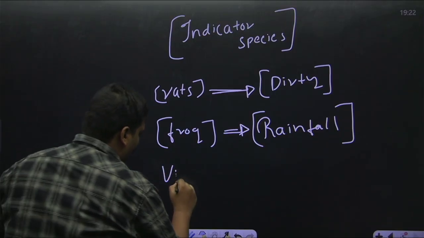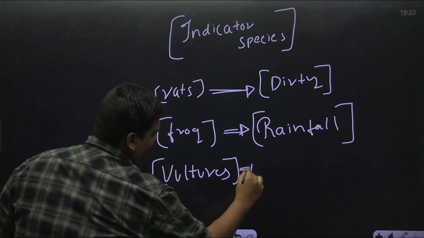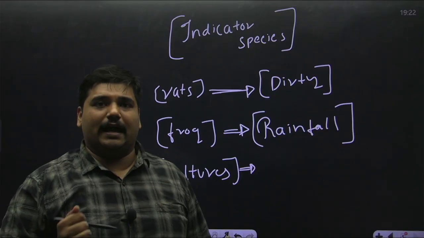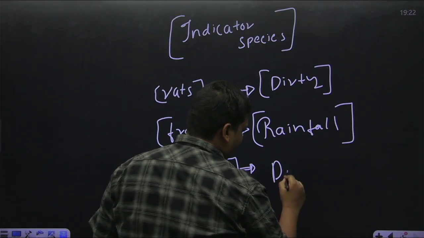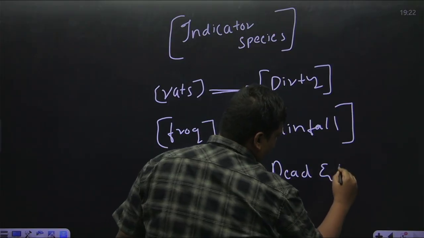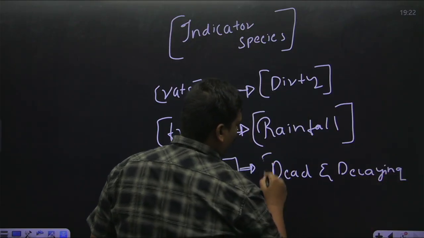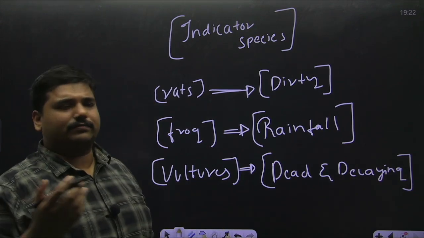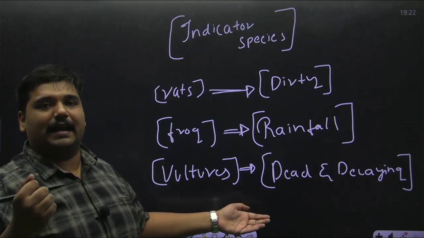If you have vultures flying around the sky, you go to an area and if you see there are vultures flying around, you can make a guess that there is some dead and decaying matter close by. They are found usually around where we bury people, where a lot of animals end up dying.